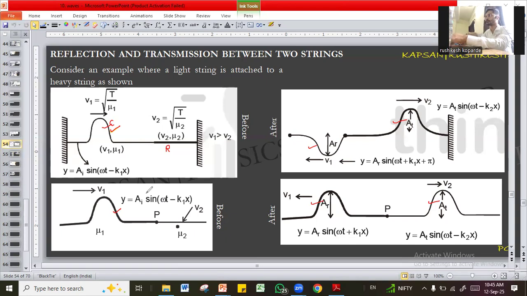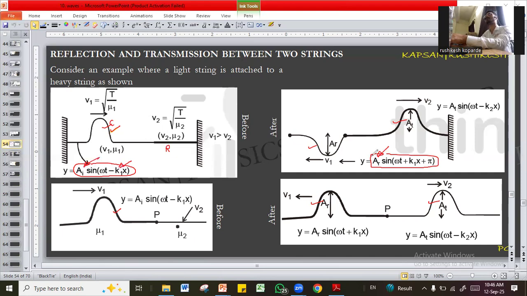Okay. Now what you have to understand is this. If the equation of the incident wave is written like this, A sin(omega t minus k1 x). Here, the equation of the reflected wave is AR, where AR means amplitude of the reflected wave and AI means amplitude of the incident wave.